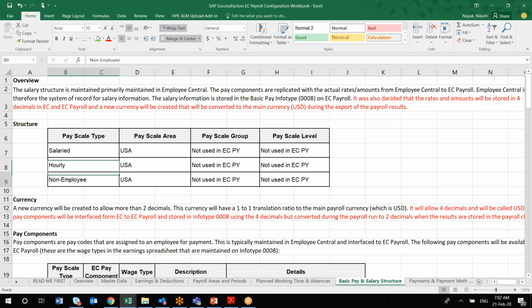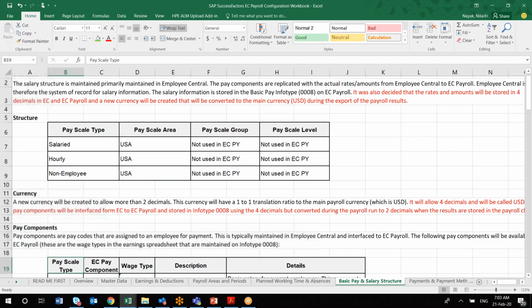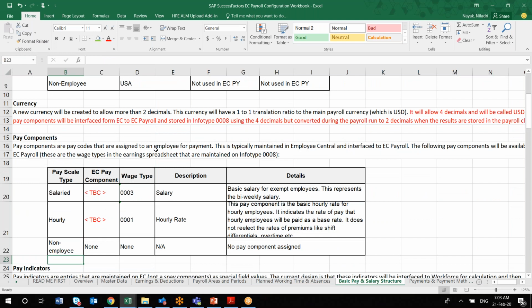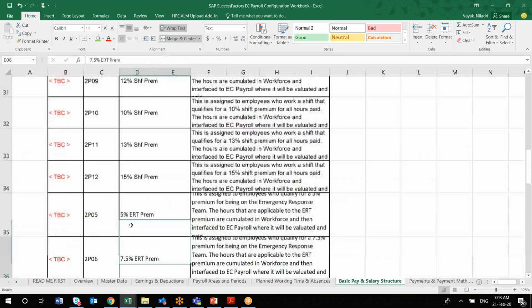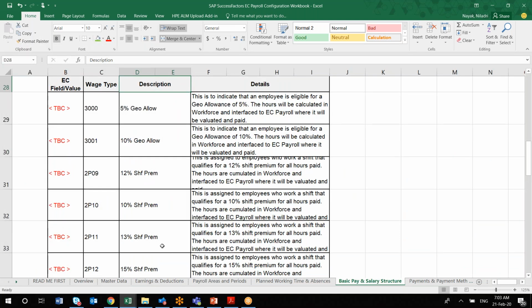And also the rounding of your currency. Whenever you're using the wage types, how the rounding will work, whether up to 2 digits or 3 digits, generally 2 digits after the decimal people use, or you want to round off in some other way, that you can decide. That will be captured in your EC pay components. The corresponding wage types will be mentioned here in this sheet. This is again for your reference, but all these wage types and their characteristics will vary from client to client. You have to be careful about that.